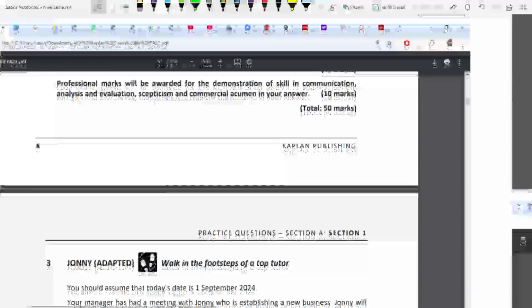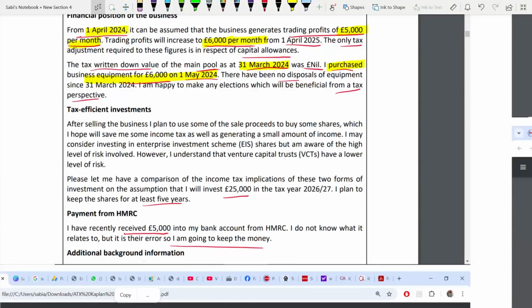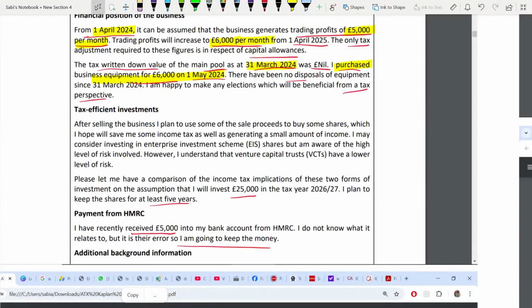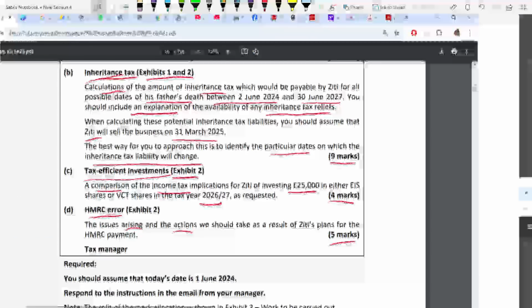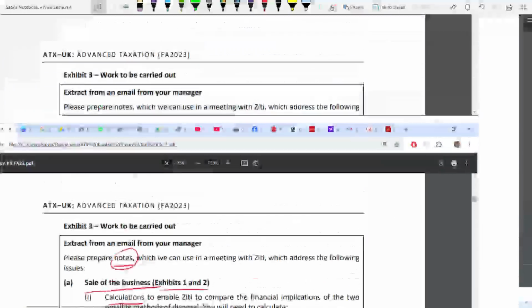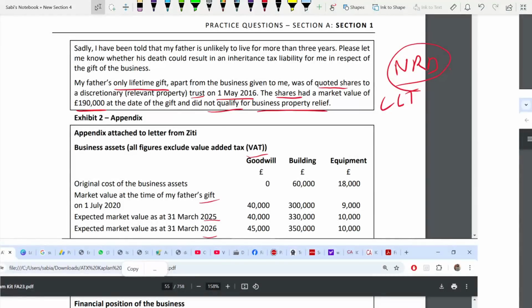Go to exhibit 2. Now, equipment, if you see the market value at 31st March 2025, it's 10,000.